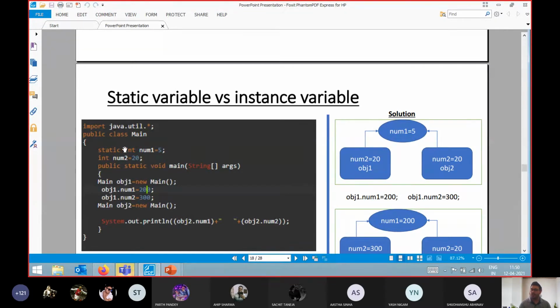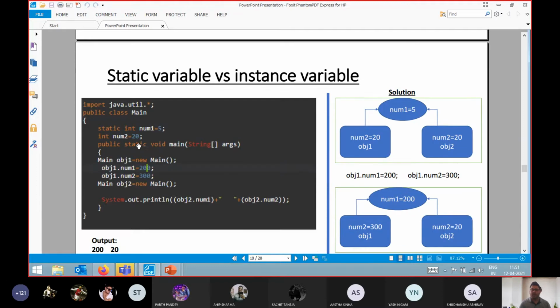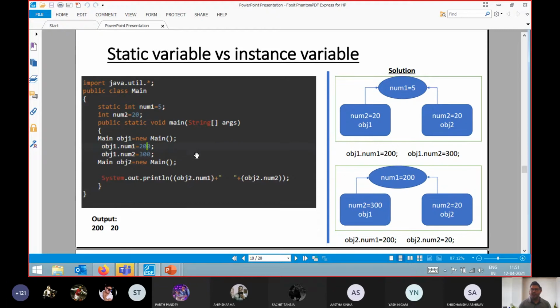So it's up to you whether you want to initialize or you don't want to initialize any value. If you are not initializing some value, you will get default values. Otherwise, whatever value you initialize will be considered the default value.